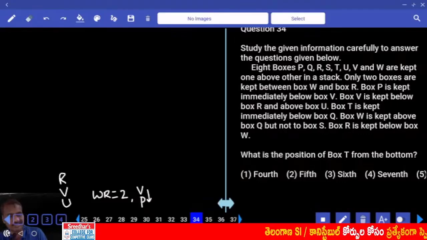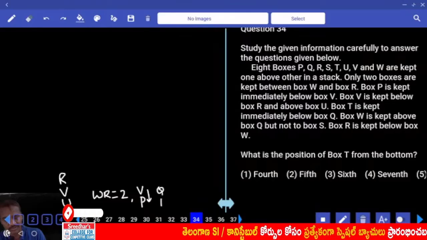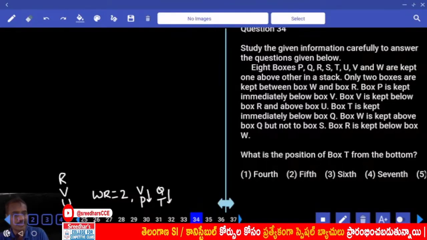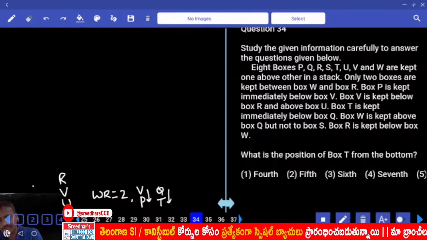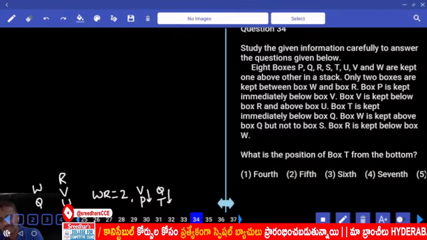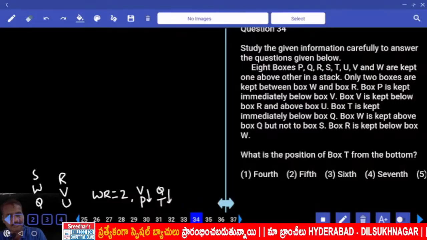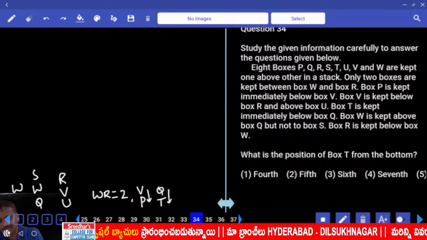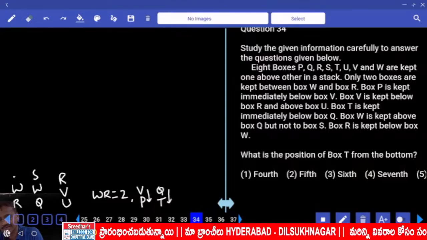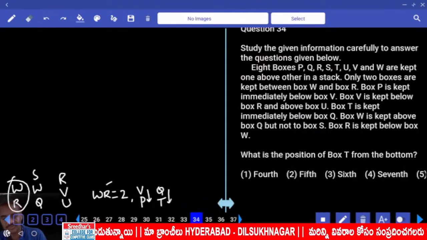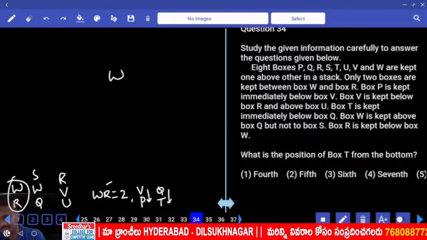And T is kept immediately below Q. Now T is kept immediately below Q. Q is here. W is kept above Q but not above S, it is below S. And R is kept below W. R is kept below W. W and R must be like this. Now with the help of this one, R is kept below W, if W is here.